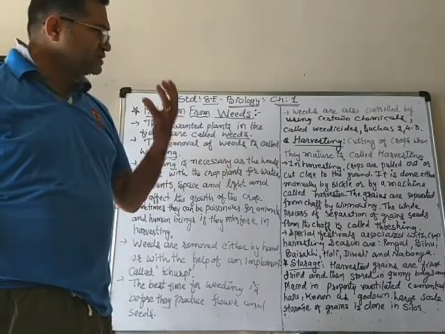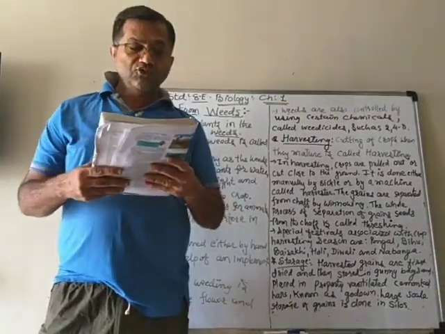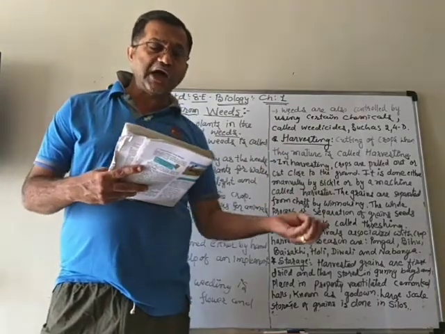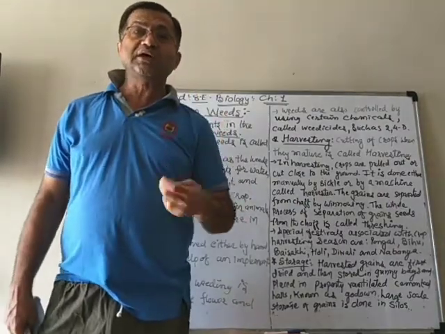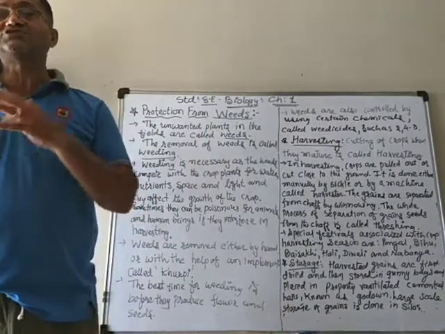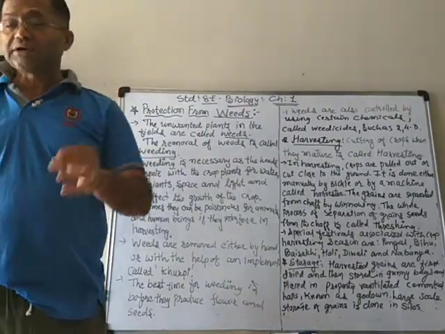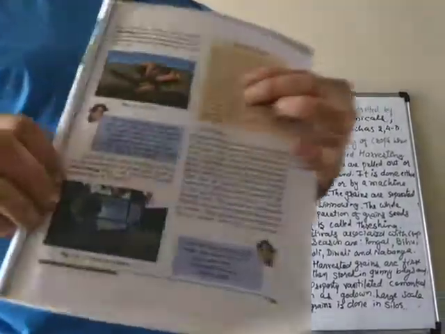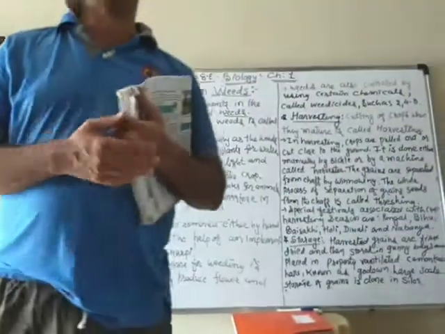Then sometimes threshers are also used, or there is a machine which is known as the combine machine. Combine is actually a harvester and thresher. It does both things together, cutting the crops and separating the grains also. So a 2-in-1 machine is known as a combine machine, which is also shown here in the figure. Why combine?